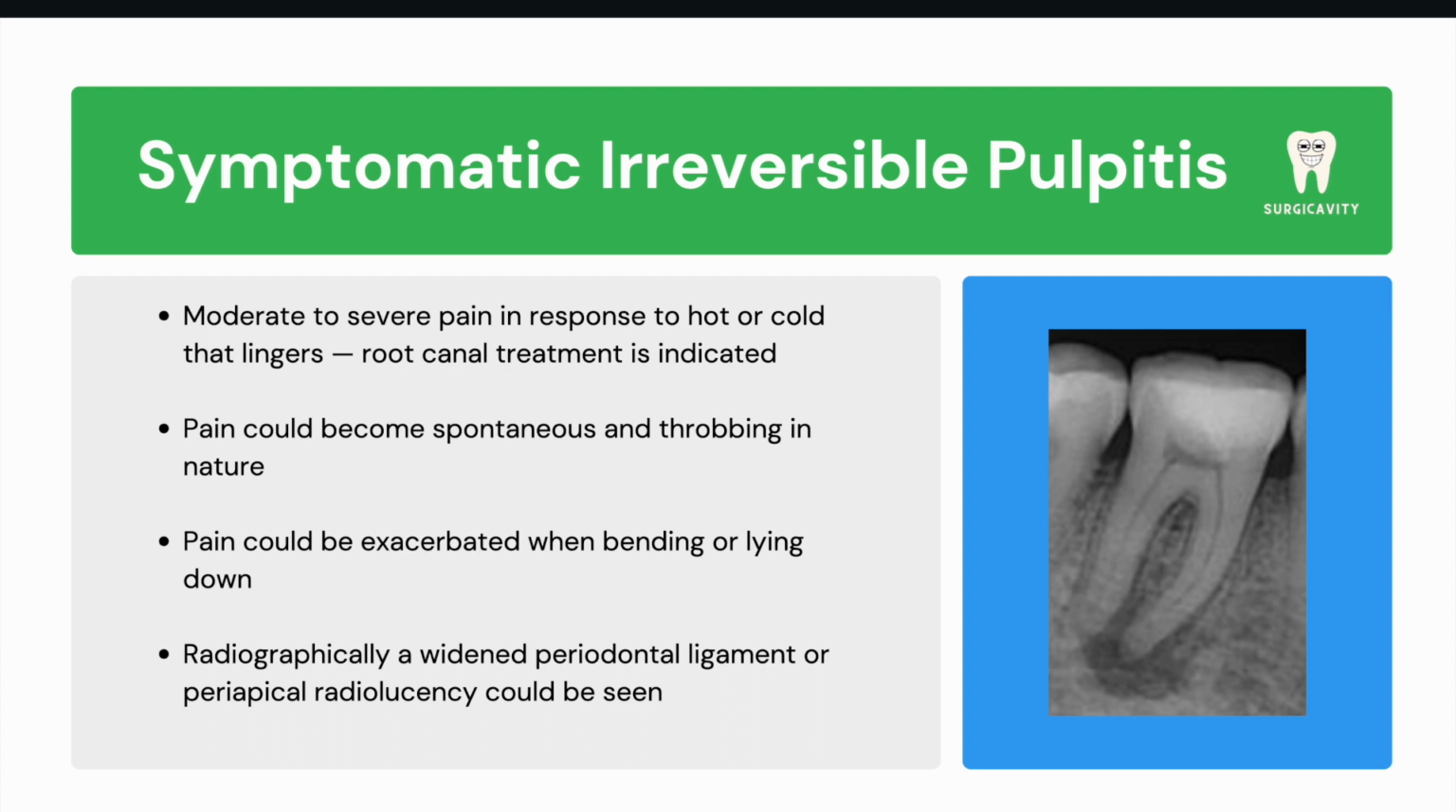Radiographs are useful in cases of irreversible pulpitis, however, they shouldn't be used alone to make the diagnosis. Some of the radiographic findings that could be seen are radiolucency extending to the pulpal space, widening of the periodontal ligament space, and a periapical radiolucency in advanced stages.